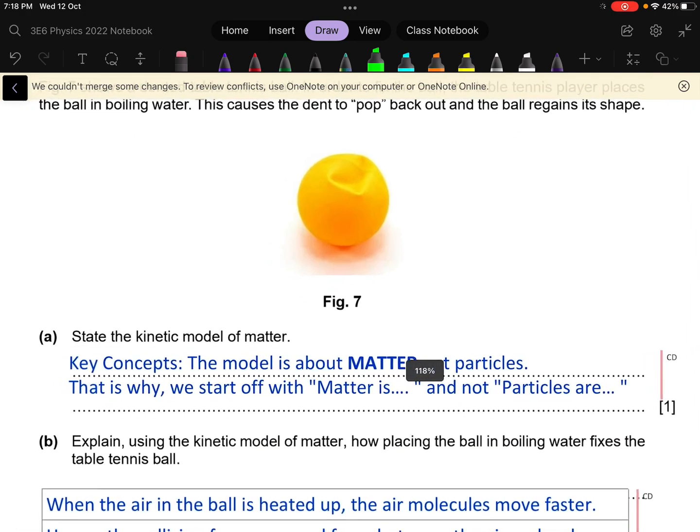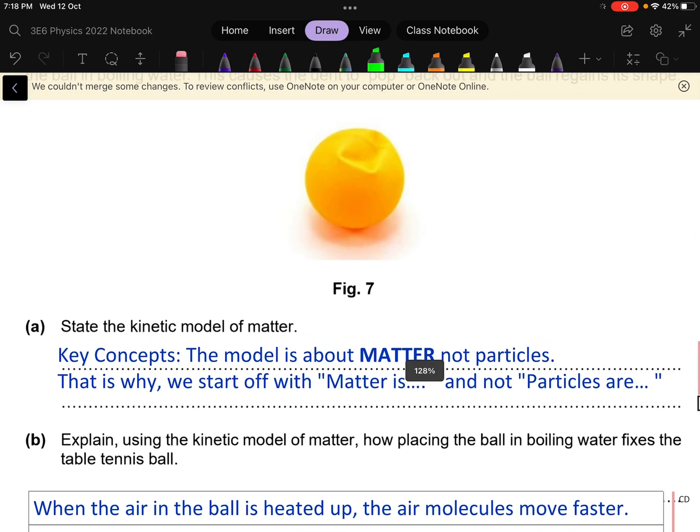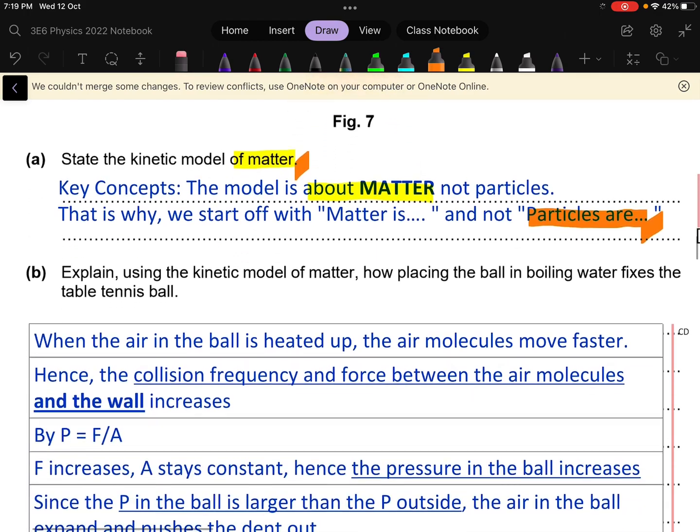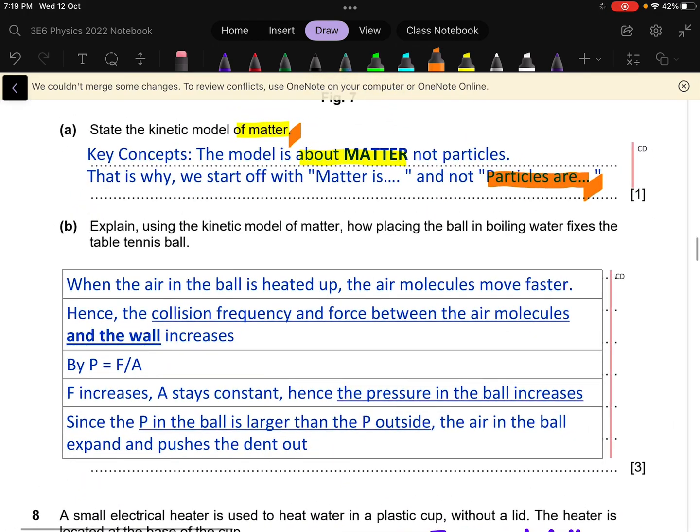For question 7, 7A, most of you got it correct, very good. Most of you have remembered that the kinetic model of matter is about matter. So for those students who start your answer with particles are moving constantly and randomly, we will not give you the mark because this is a model for matter, not for particles. Okay, for part B, actually it is quite straightforward.